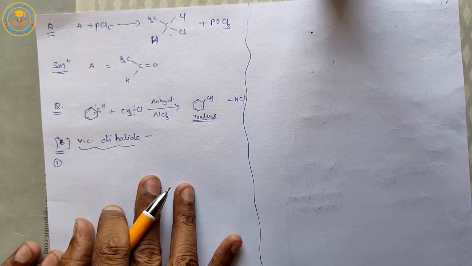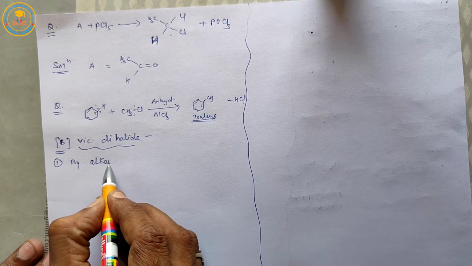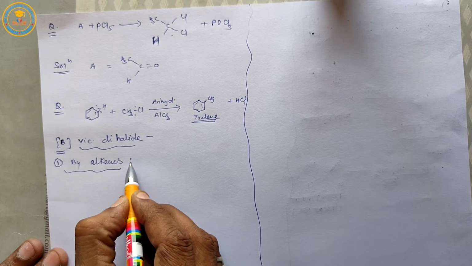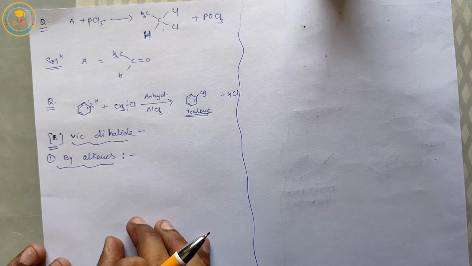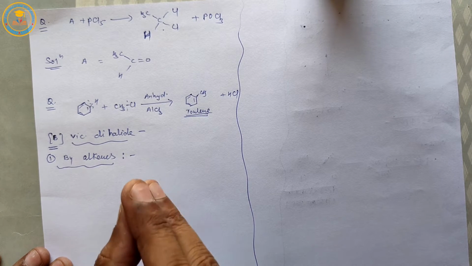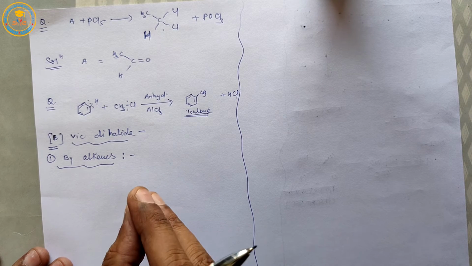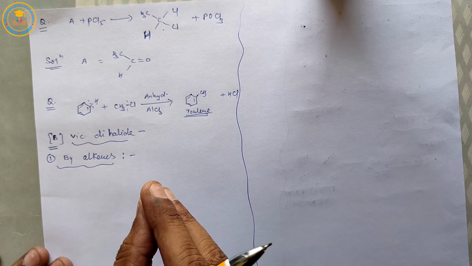First method is by alkenes. By alkenes. In 11th class, we have discussed about this reaction that alkenes are known as olefin.